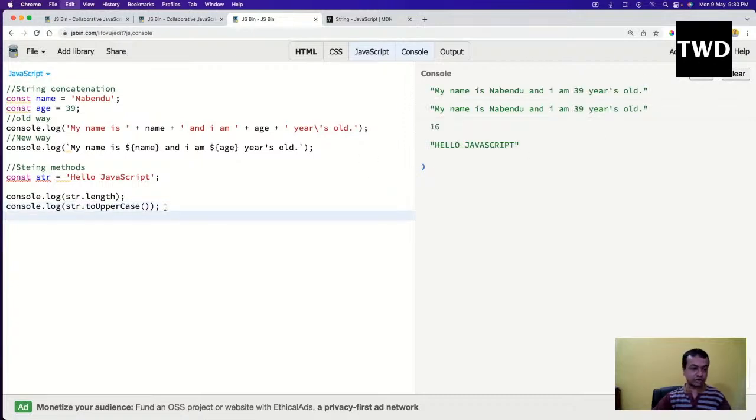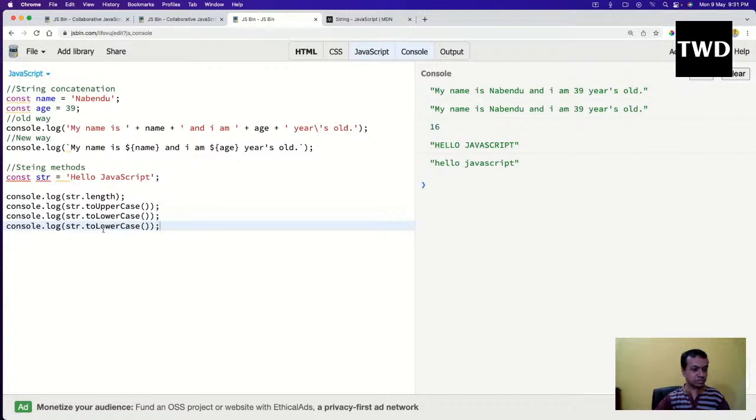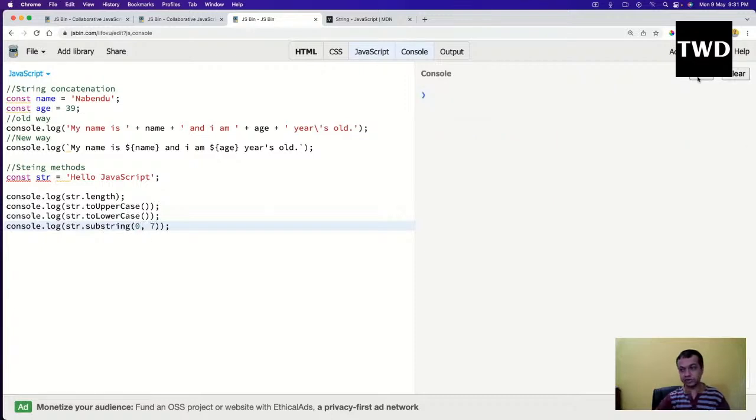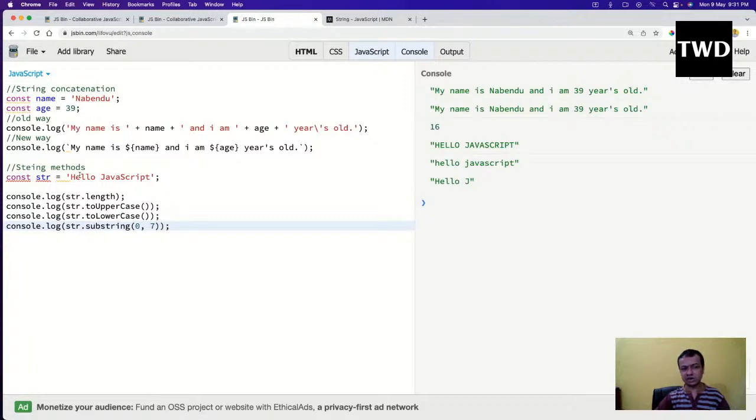Similar to this, we have toLowerCase, and it will change everything to lowercase. Another thing is str.substring with 0 to 7. It will do the substring, and it starts from 0. We are going to learn about arrays after this, where everything starts with 0, 1, 2, 3, 4, 5, 6, 7. So it will go till here, meaning the seventh one will not be taken.